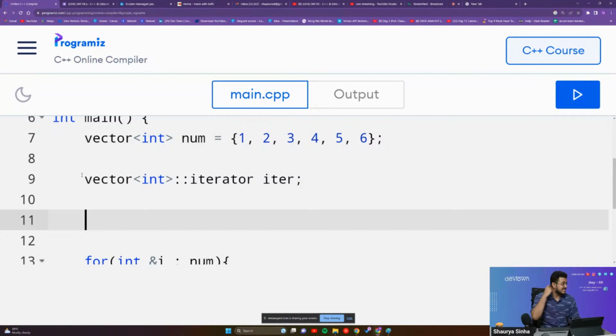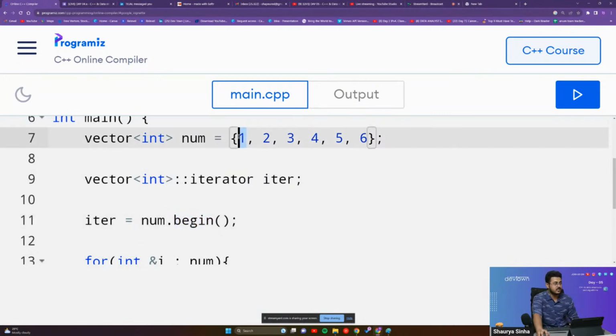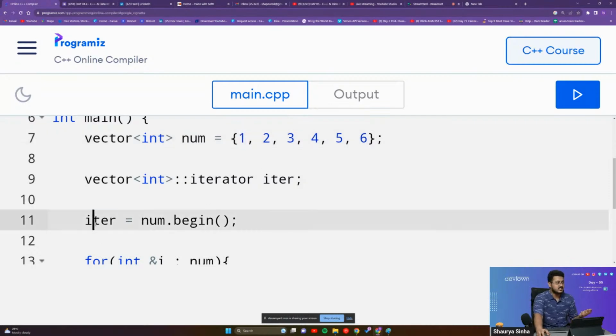Now we'll point the iter. We'll make the iter equal to vec dot begin. That is our pointer, guys, pointing to the first element. Sorry, we have to point it to num dot begin. I'm very sorry. Num dot begin basically points to the very first element of our vector, and that is what we'll be storing inside. We'll be naming it iter, so that we are able to use it. So iter now points to the very first element of our vector, guys.